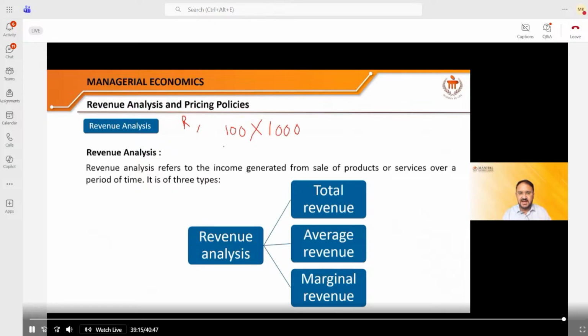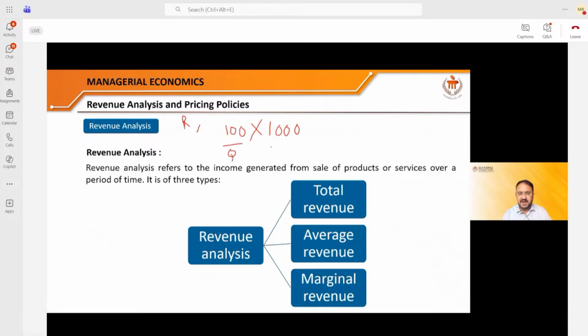If you multiply 100 products, that is the quantity sold by Ramesh, by the price per unit product, P is the price per unit of the product, whatever amount is earned by Ramesh is known as the total revenue. So this is TR, total revenue, and total revenue is 1 lakh here. Put 50 after 1, you will get 1 lakh, right? So this is a very simple thing, right?